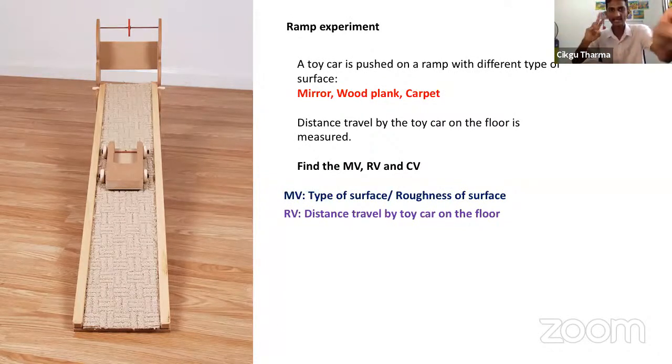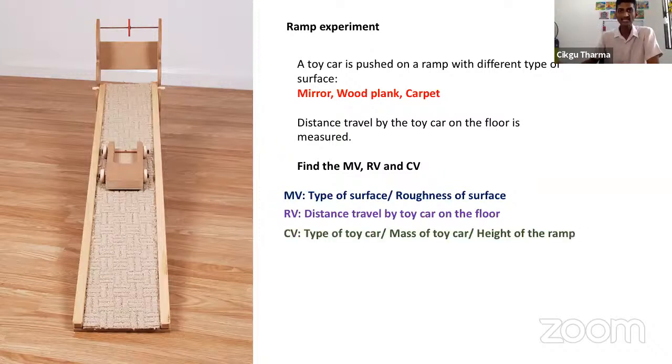Okay. Number 2. The toy car. Did I change the toy car? When I move the toy car 3 times on the 3 different surfaces, the toy car is the same. All right. So you can write type of toy car or mass of the toy car.